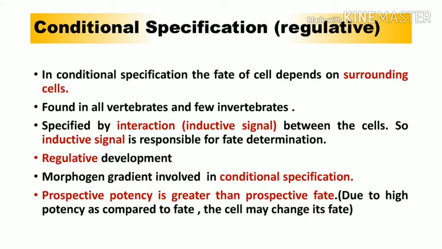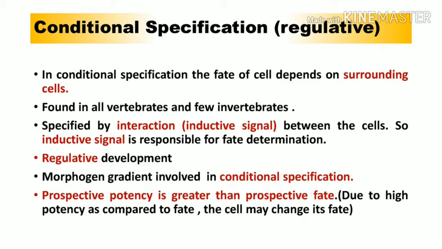Next, the second point: it is found in all vertebrates and a few invertebrates. So if we talk about the occurrence, we see this kind of specification in vertebrates, as well as in a few invertebrates. The third point: it is specified by interaction, mainly inductive signals between the cells. So the inductive signal is responsible for the fate determination.